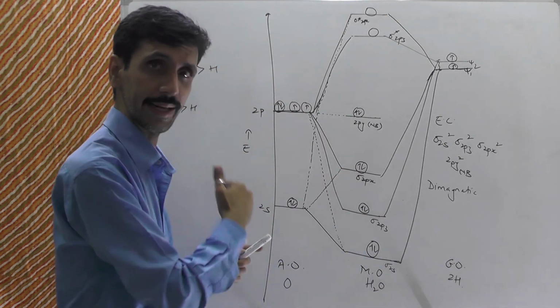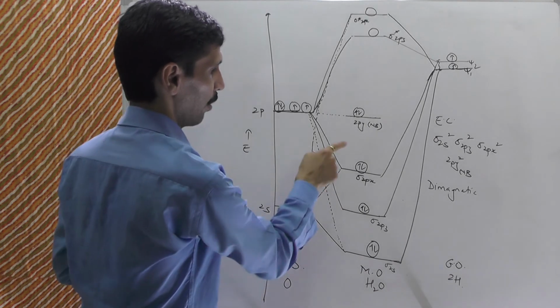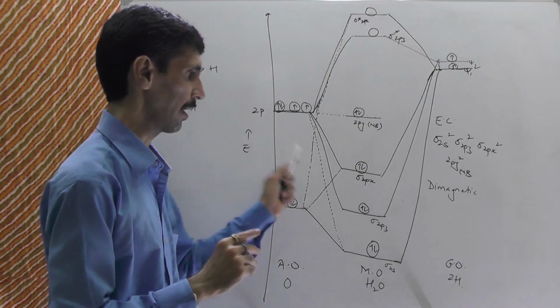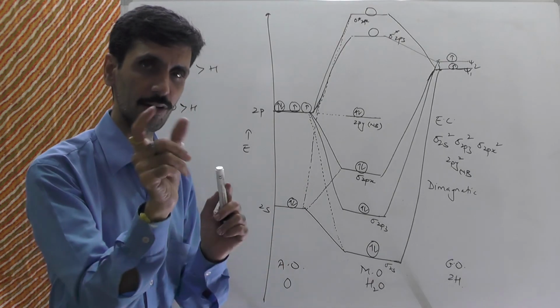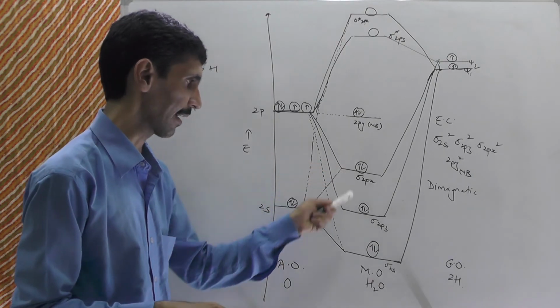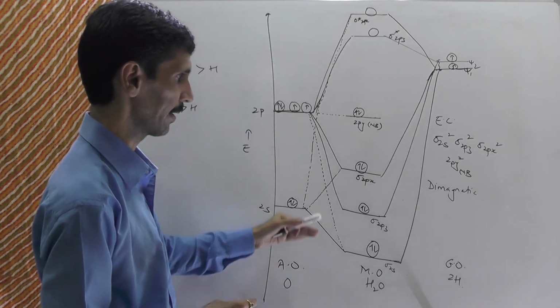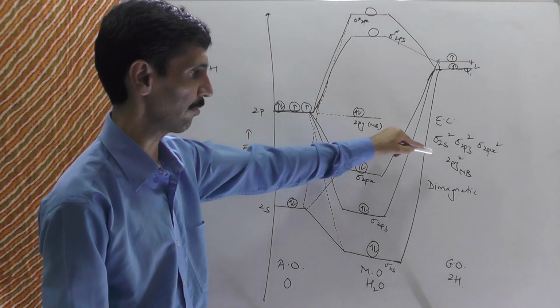When you go up to 90 degree, then the σ2pz will be at the higher level and σ2px will be at the lower level. तो ये मैं आप लोगों को एक क्लैरिफिकेशन देना चाहता हूँ. ओके, ये बिकॉज ऑफ द बॉन्ड एंगल ये इस तरीके के लेवल्स हैं. Alright, so this is the molecular orbital diagram. This is the electronic configuration of the molecule.